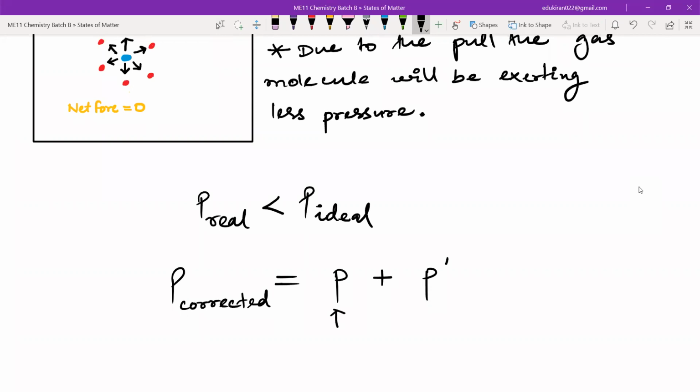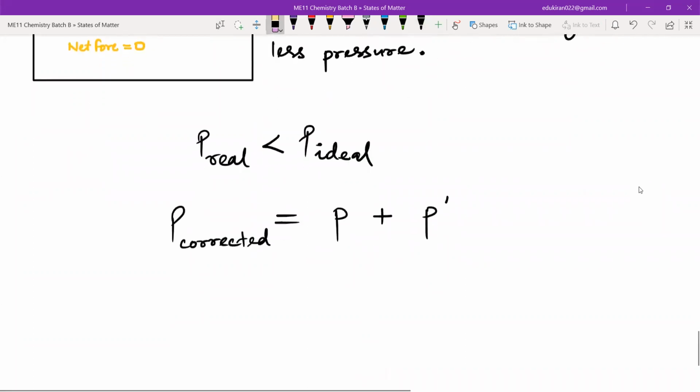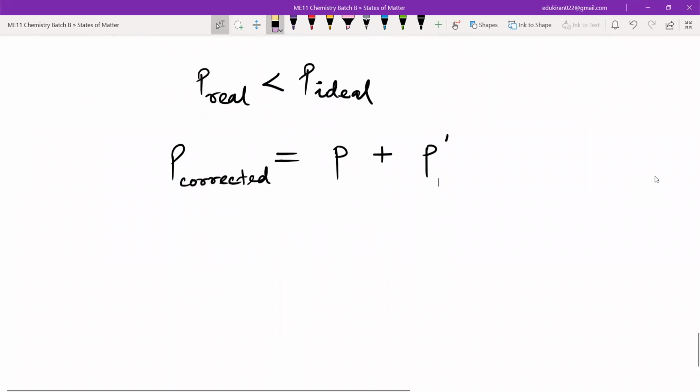This is the real pressure here. We are adding something, and when we add that, it will come to the ideal pressure, and then we can put it in the gas law. Now, what is this P dash? If the volume is very small, then what will happen? There will be more attraction, right?